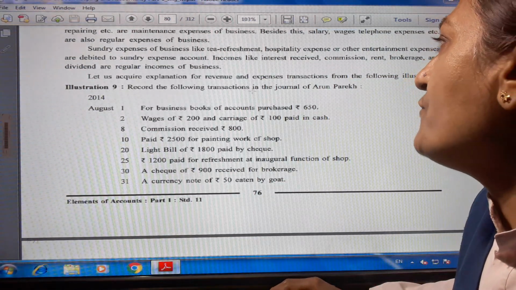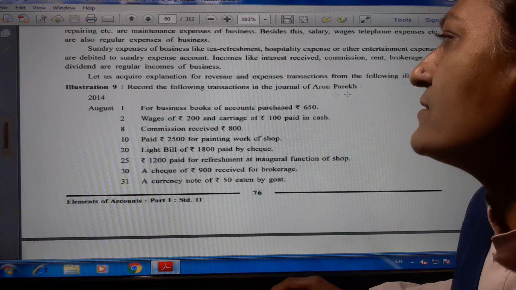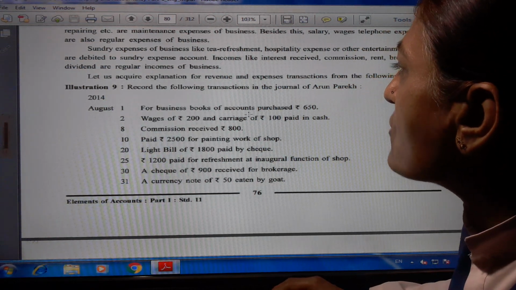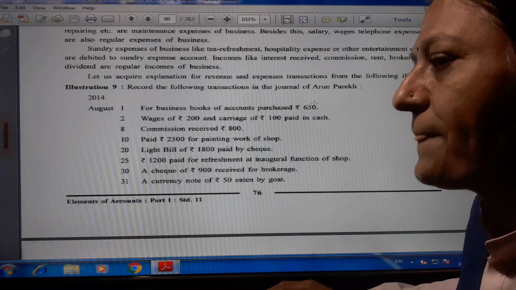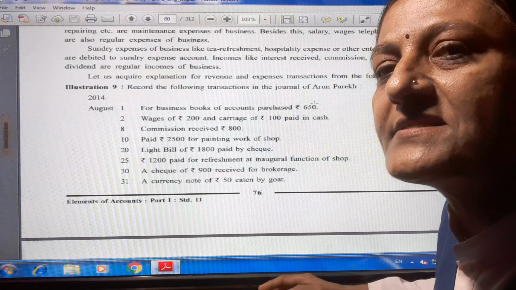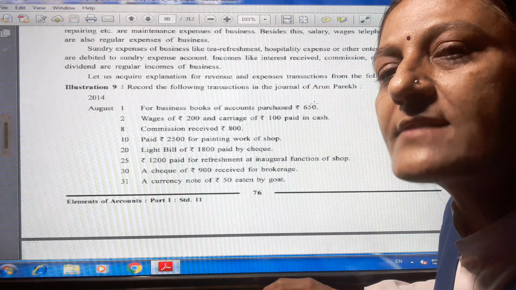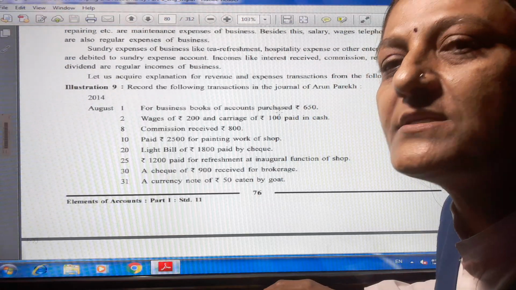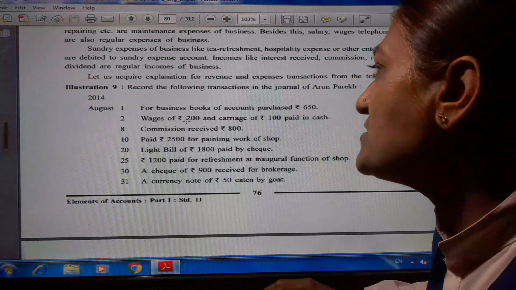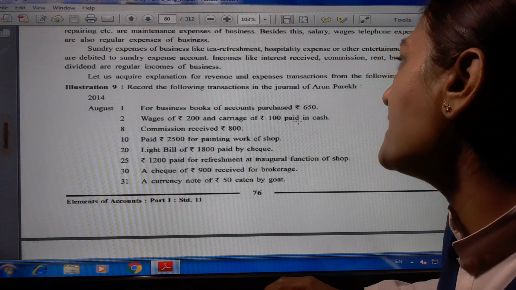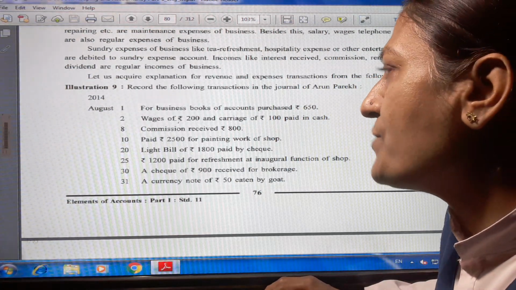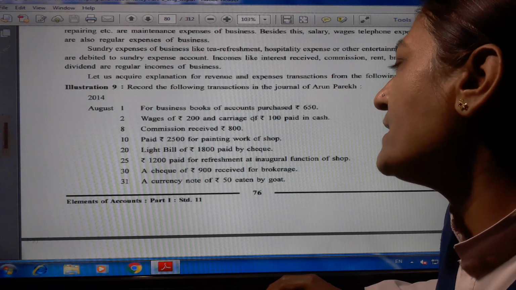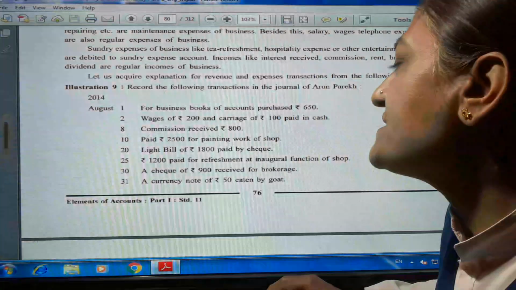2014, record the following transactions in the journal of Arun Parekh. 2014, August 1st date. For business, books of accounts purchased, rupees 650. Here books purchased, so we have to write stationery expense. Stationery expense account debit to cash account because we paid rupees 650 for the stationery. Wages of rupees 200 and carriage of rupees 100 paid in cash. Wages account debit, carriage account debit to cash account, 200 plus 100, 300.